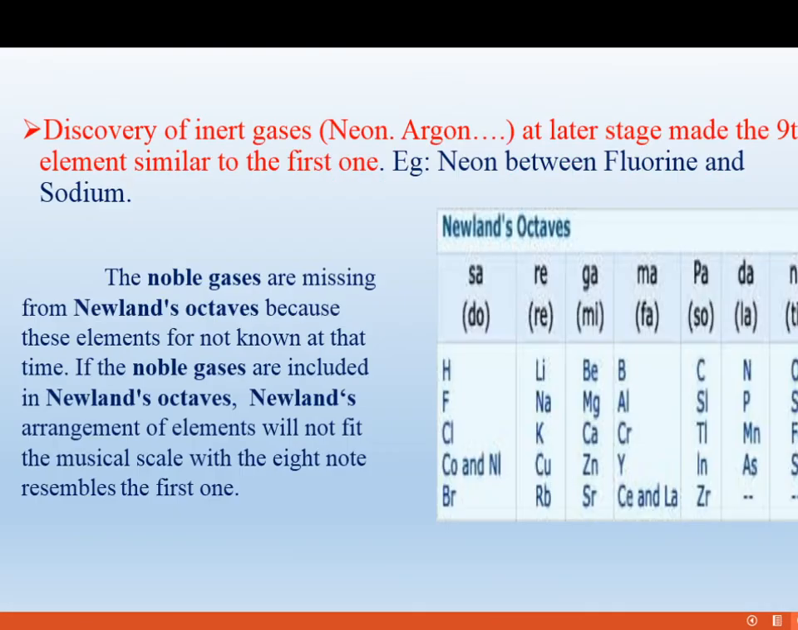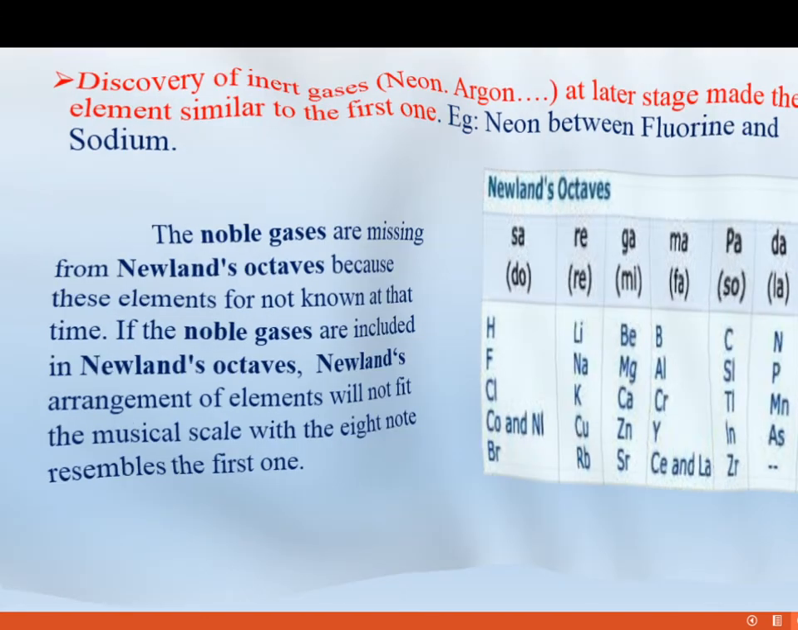The last one is the discovery of inert gases. After the discovery of the inert gases, the octave rule became a failure. The noble gases are missing from Newland's octaves because these elements were not known at that time. If the noble gases are included, Newland's arrangement will not fit the musical scale with the eighth note. Instead of the eighth note being sa again, it would go to the ninth place. So these are the major drawbacks of the John Newland model.